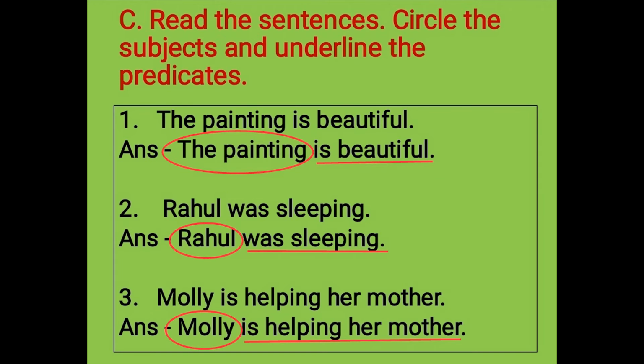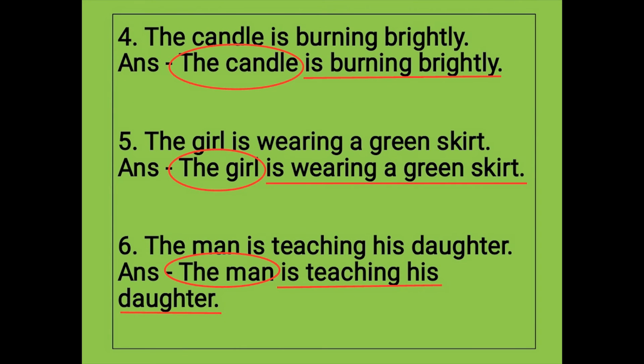We have underlined. Number 4: the candle is burning brightly. Here we are talking about the candle. So the candle is the subject. Is burning brightly is the predicate. Number 5: the girl is wearing a green skirt. Here we are talking about the girl. So the girl is the subject. And is wearing a green skirt is the predicate.